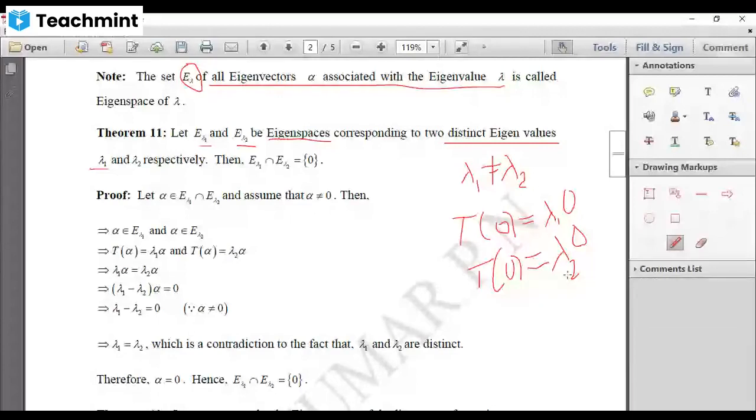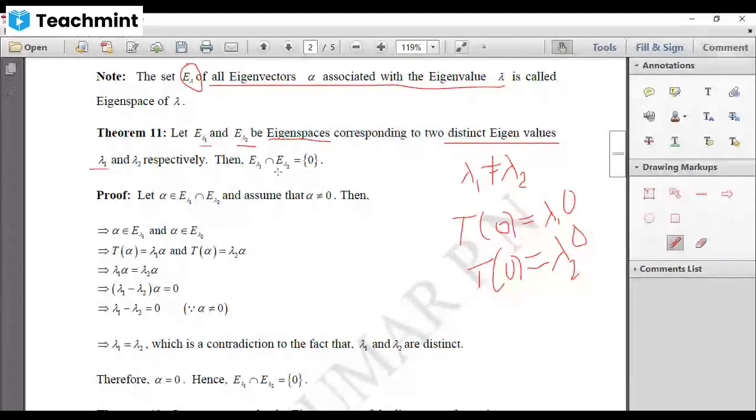And your E lambda 1 contains all the eigenvectors associated with lambda 1. Therefore, 0 comes here. And your E lambda 2 contains all the eigenvectors associated with lambda 2. Therefore, 0 comes here also. So 0 and 0, 0 is common. Therefore, their intersection contains only 0. That we need to show. Right? 0, anyhow, is coming as a common element.